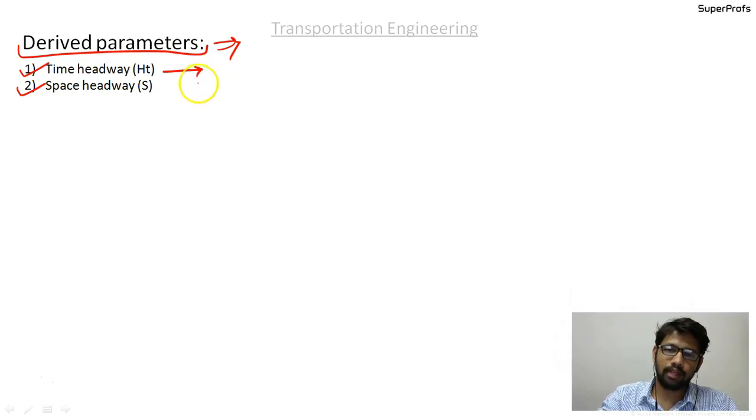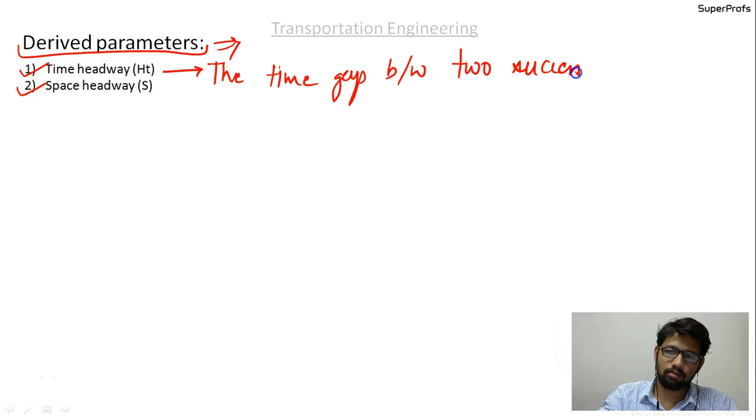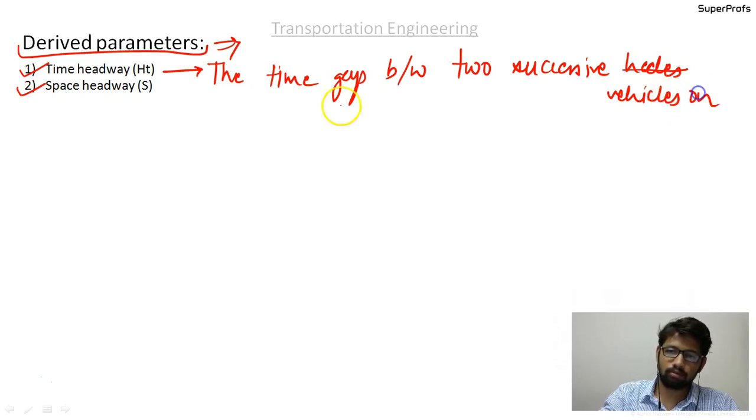So time headway is the time gap between the two successive vehicles that are crossing a section on a road.